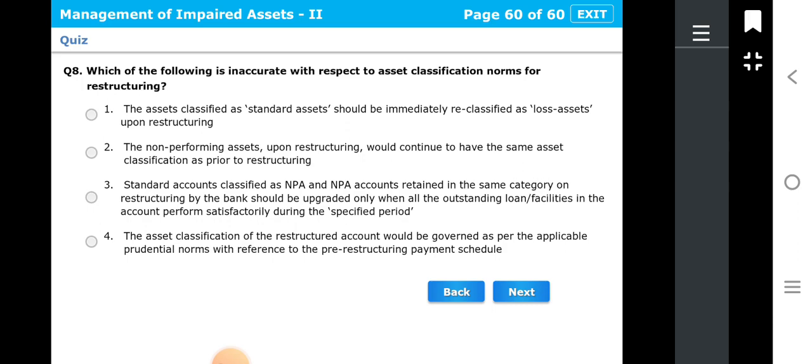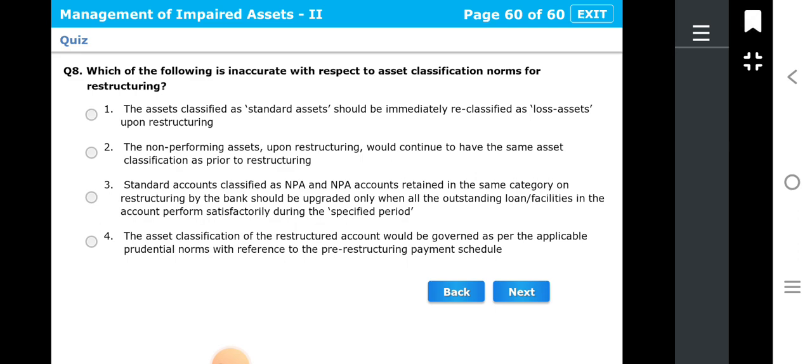Which of the following is inaccurate with respect to asset classification norms for restructuring? So you have to tell which is inaccurate. First, the asset classified as standard asset should be immediately reclassified as loss asset upon restructuring. Second, the non-performing asset upon restructuring would continue to have the same asset classification as prior to restructuring.